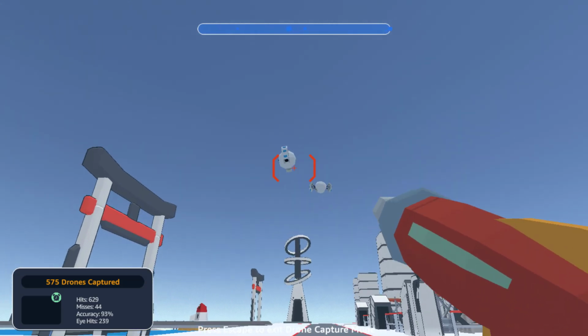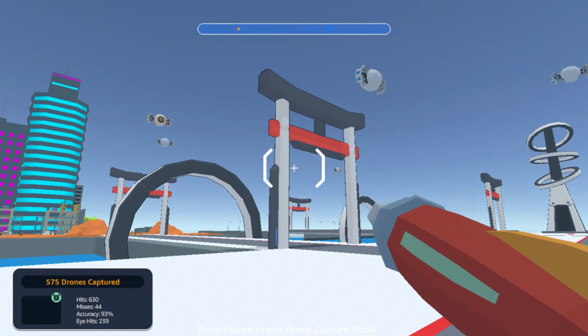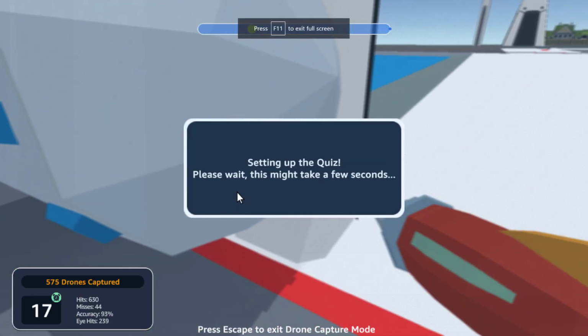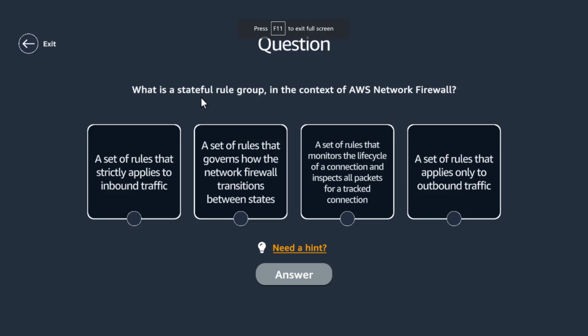1-1. How are you guys and girls doing? I got distracted there. What is a stateful rule group in the context of Network Firewall? Hmm. These are all previous topics. I'm not expecting these questions. Stateful.